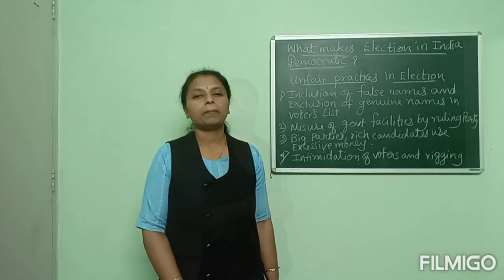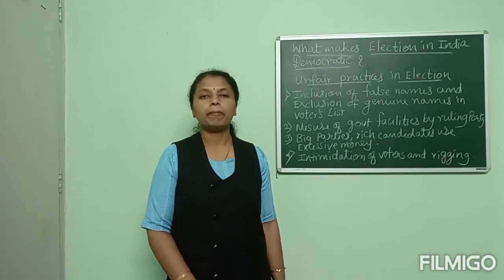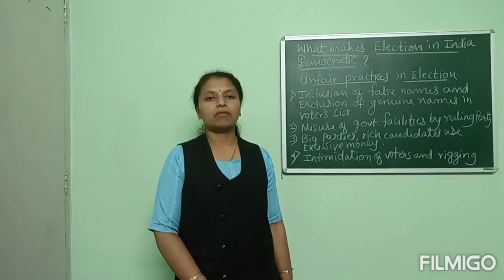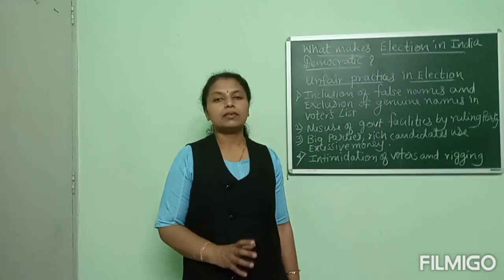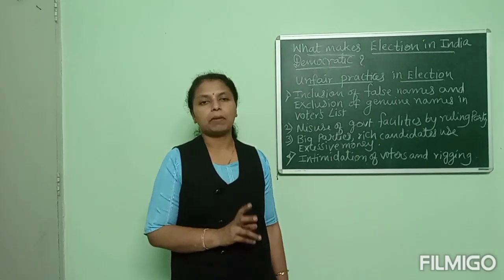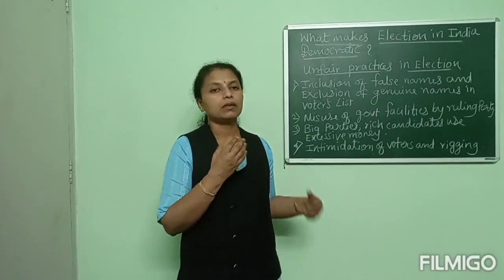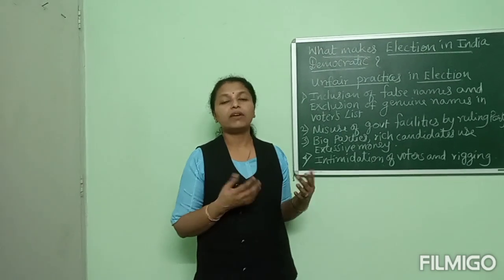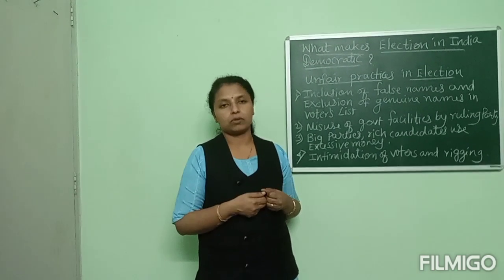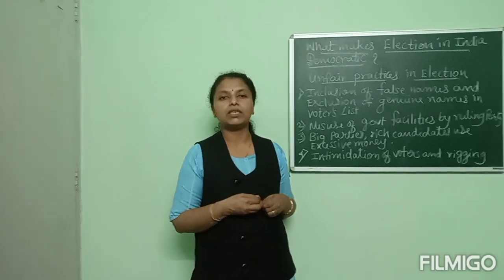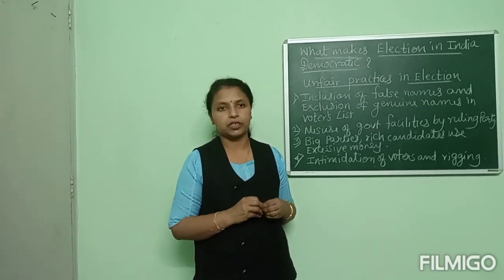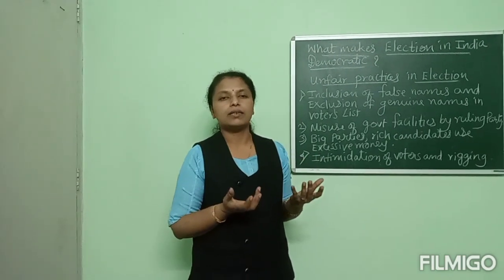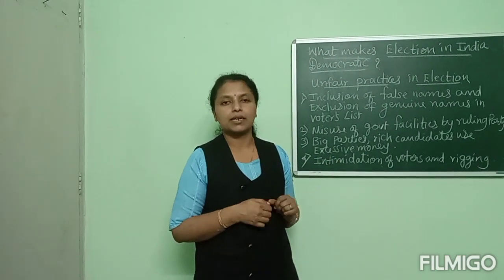Next topic we have to study is what makes elections democratic in India. This is one of the important topics. In this we first study the important unfair practices in India during elections, which we sometimes come across through newspapers and TV channels. That is given in the NCERT textbook.